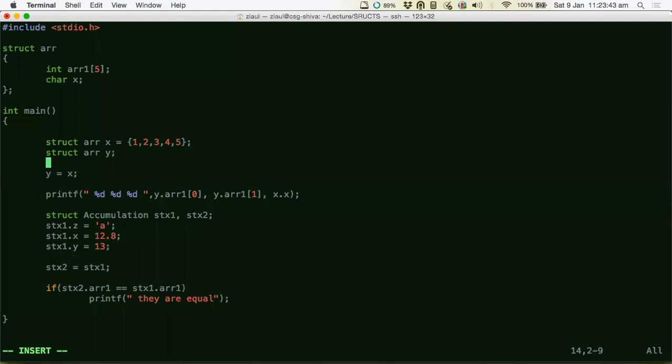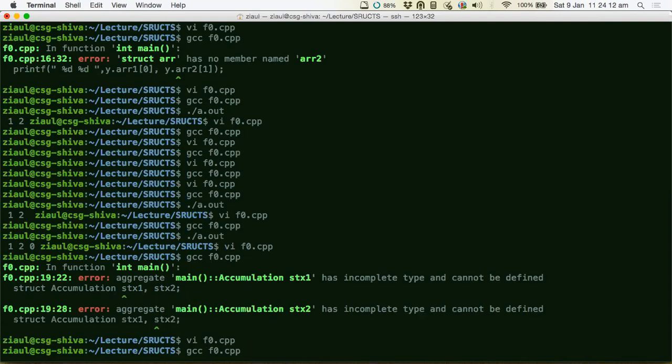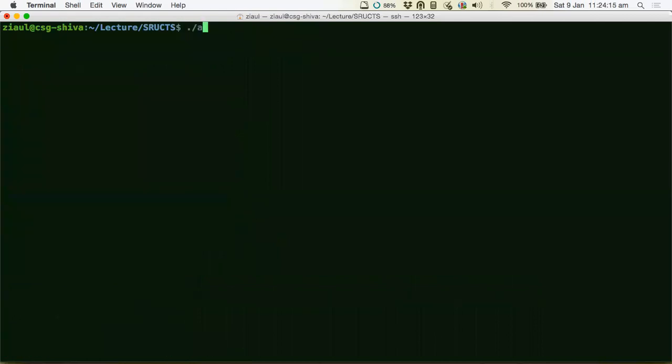Oh, I have to rename this, right? STX1 and STX2. This is the pain in writing programs in real time, actually. You end up with these silly mistakes. So we do not have the accumulations right now. You don't need this part, right? Good. I think it happened.